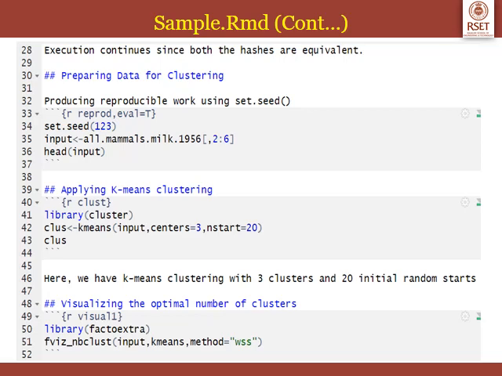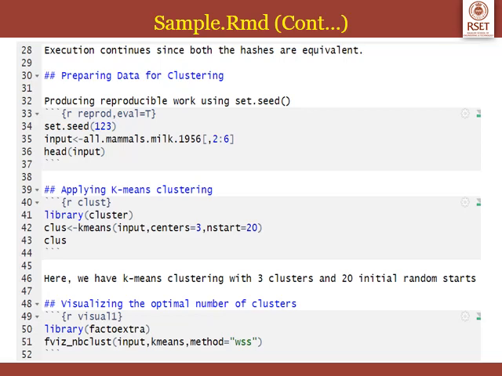In line 33 we are starting an R code chunk using 3 backticks, and the name of this particular R code chunk is reprod, and I have given an option eval equal to true. By default this particular option is set as true. That means that whatever code is written within this R code chunk will be evaluated and the results will be printed.